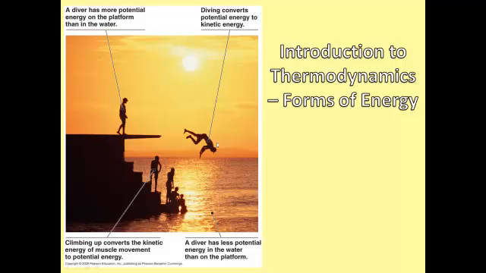The guy in the air is an example of kinetic energy, or the energy of the relative motion of objects. He is falling toward the water, so he is in motion, using kinetic energy to change his position from the platform to the water. Once he hits the water, he has less potential energy than he had on top of the platform.